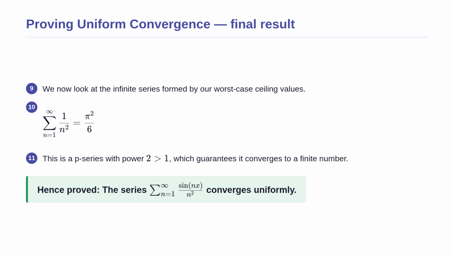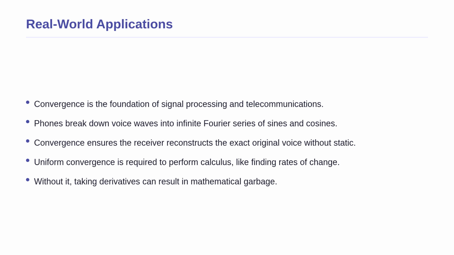Because the series of our worst case maximums converges to a finite number, our original trigonometric series is trapped beneath it. This gives us our final result. The original series is forced to converge uniformly for every single value of x. So we have proven that uniform convergence holds for our series.